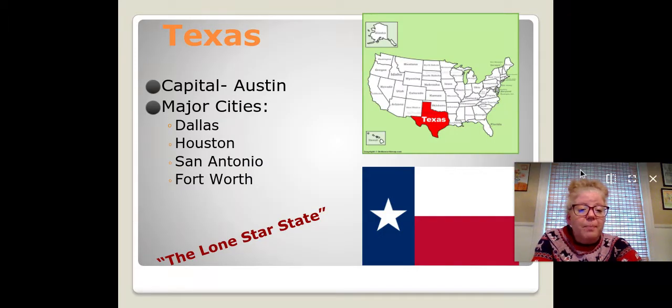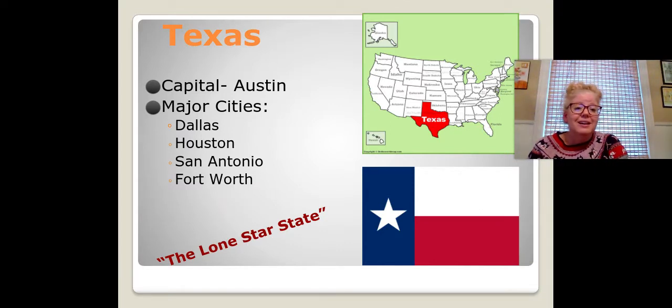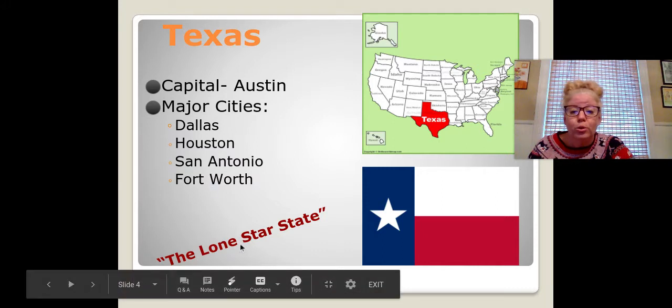Okay, our first stop is going to be Texas. And you can see Texas here on the map, and it stands out. You always recognize Texas because of the way that it's shaped. So the capital is Austin. Other major cities in Texas include Dallas, Houston, San Antonio, and Fort Worth. And the nickname of Texas is the Lone Star State. Here is the Texas flag with 1 star. So think about the lone means 1, the Lone Star State.